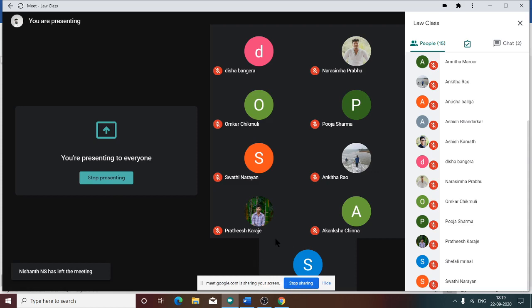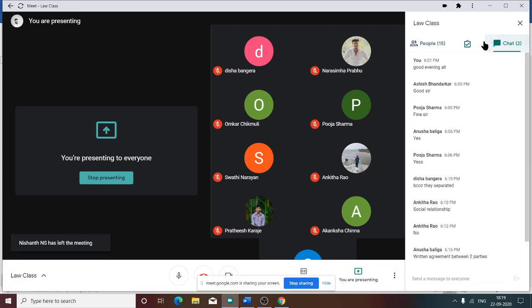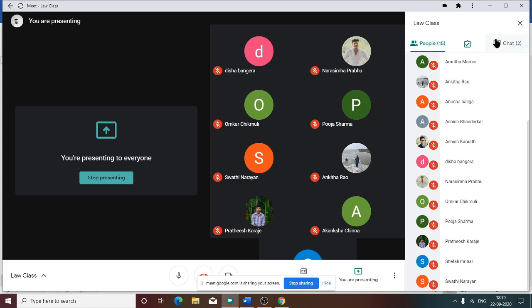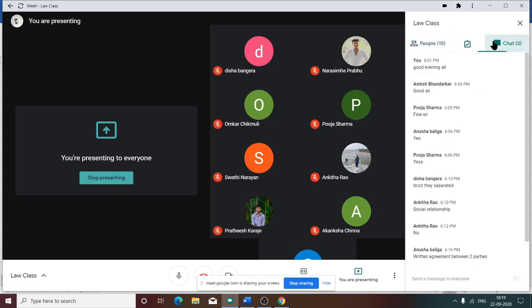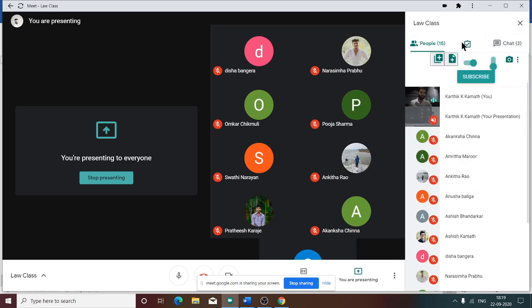Can you give me an example for valid contract? Any example you can give, your own example, for valid contract? Anyone, can you give me the example for valid contract? Yes. What is the example you can give for valid contract?